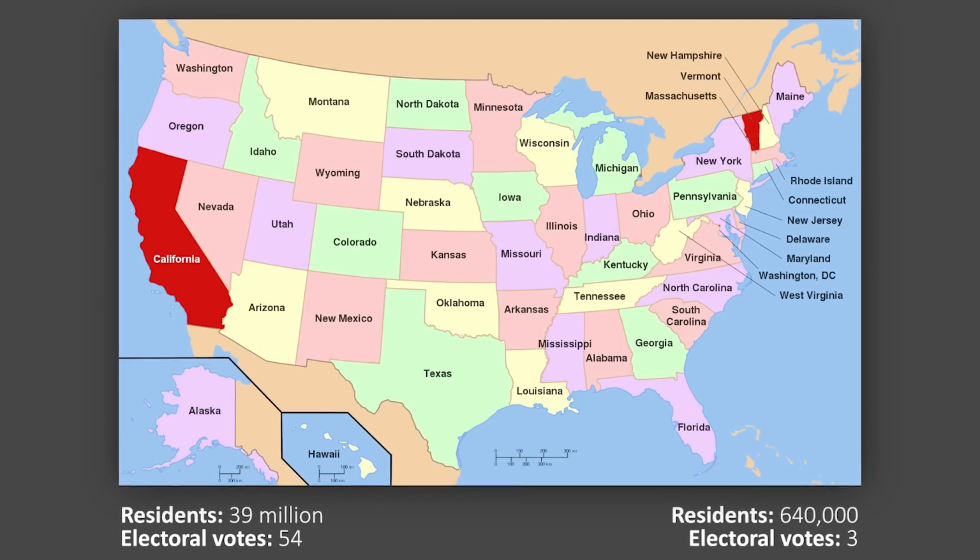So California, with about 39 million residents, gets 54 votes in the Electoral College, while a smaller state like Vermont only gets 3. Now, just like many things in the US, even the actual voting system for federal elections isn't centralized, but varies from state to state, which is why each state gets to decide how their electoral votes work. And the vast majority of the 50 US states have opted for the winner takes it all system, meaning the candidate that gets the most votes in the state receives all of the state's electoral votes.